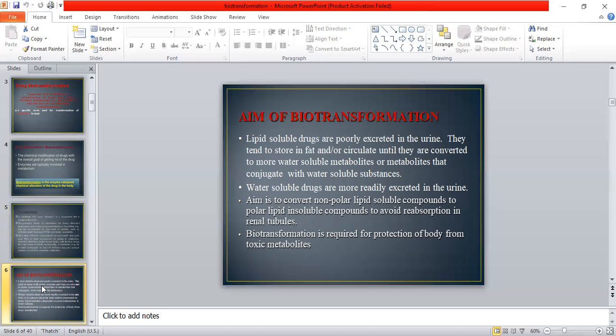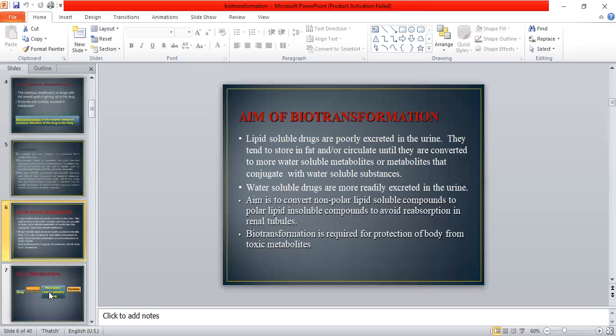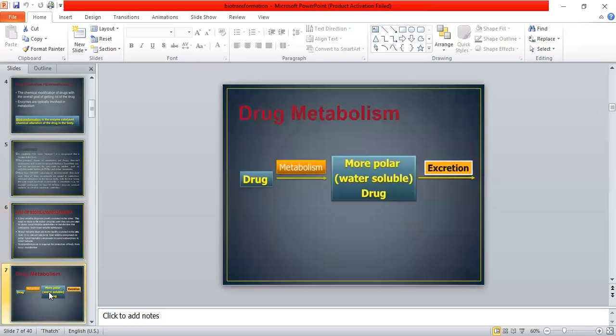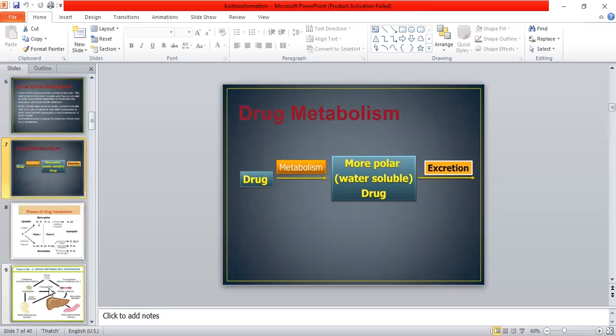Hence, the aim is to convert non-polar lipid soluble compounds to polar lipid insoluble compounds to avoid reabsorption in the renal tubules. This is a very important process required for the protection of our body from toxic metabolites. So a drug undergoes metabolism, the non-polar form is converted into polar substances, and these are excreted through urine. This is the overall mechanism of biotransformation.